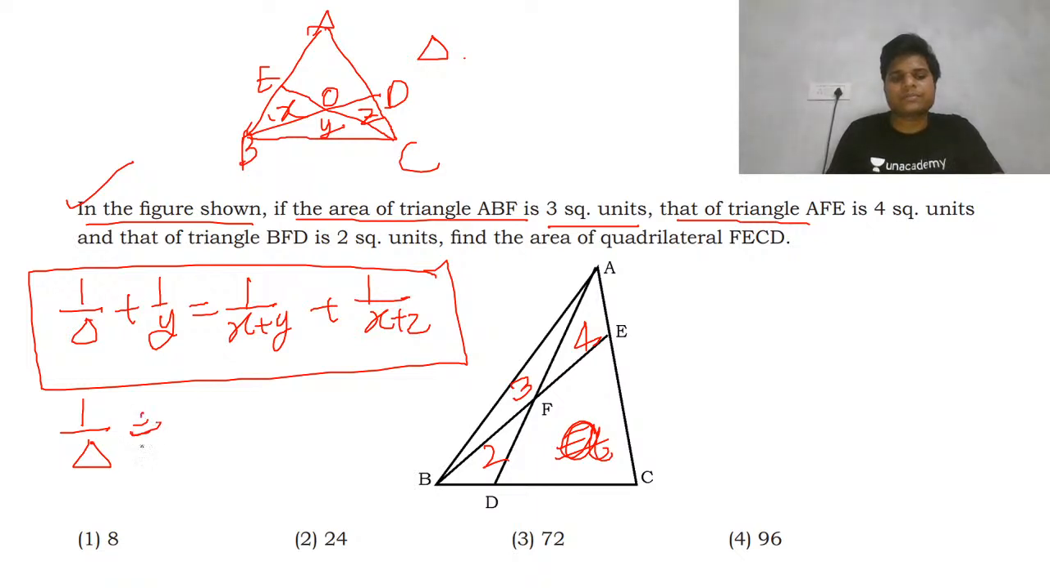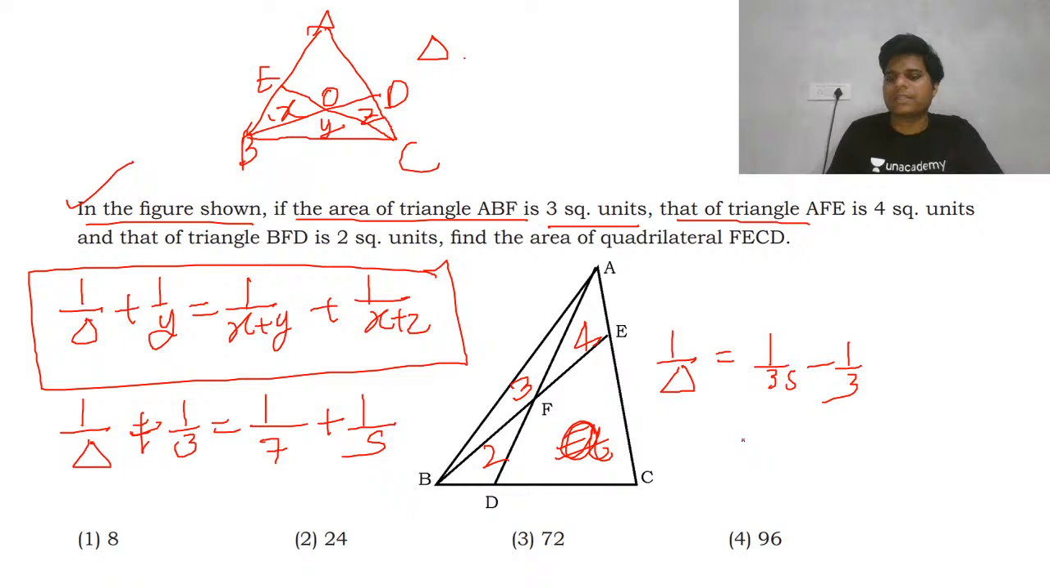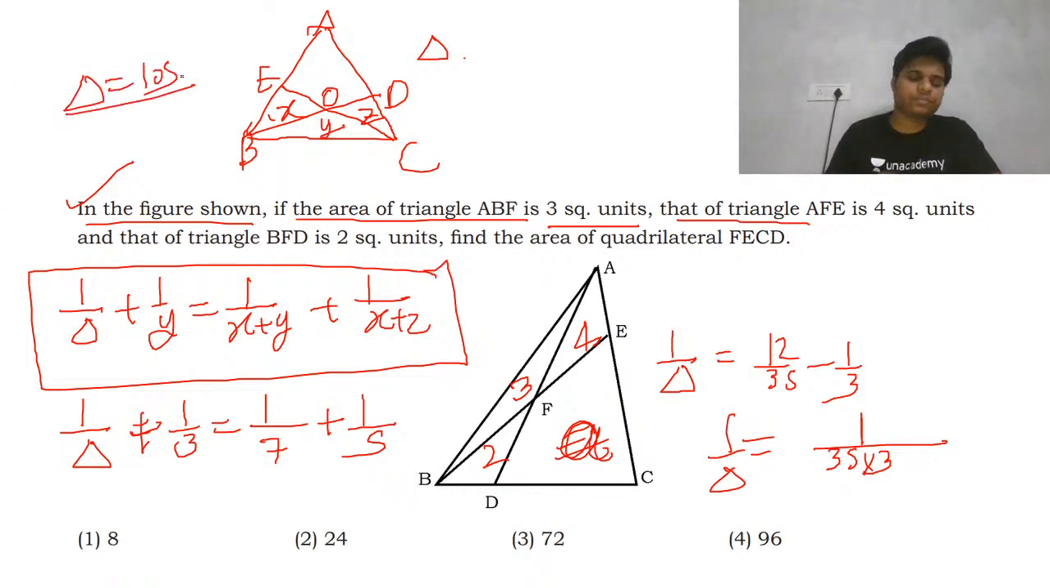So that will be 1 by 3 and 3 to 7, 3, 4, 7 and 3 to 5. So we'll get 1 by delta, area of triangle, equals 1 by 35 minus 1 by 3, that will become 12 over 105. So this will become 36 minus 35, that is 1. So the area of this complete triangle ABC becomes 105, 35 into 3, that is 105.